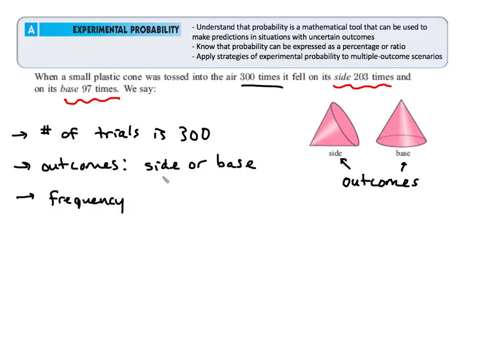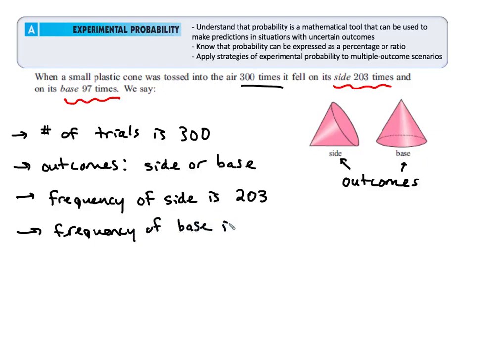Based on this experiment, the frequency of the side outcome was 203, right? The frequency of the other outcome in this experiment, the base, is 97. And these are all important numbers to notice for us because these numbers are going to appear in the ratios that we get when we work with, in this case, experimental probability.